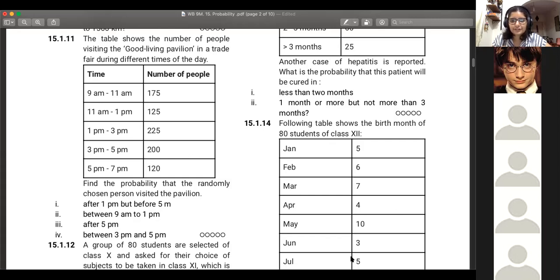Sujal, yes, first one is correct. Second is correct, absolutely. Third is also correct, yes.